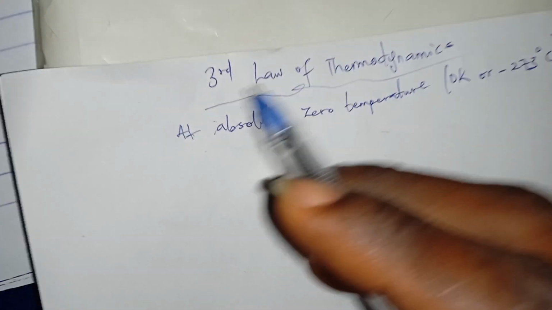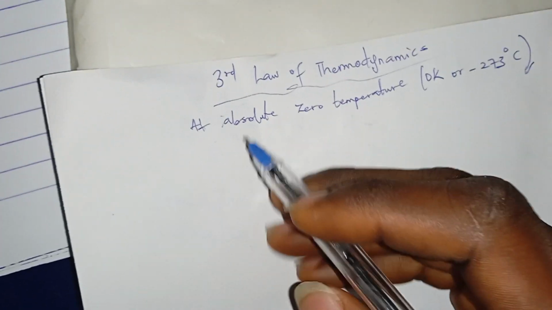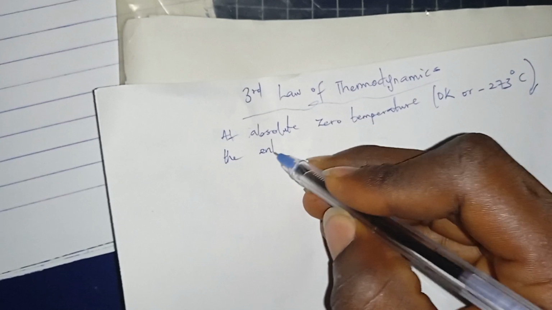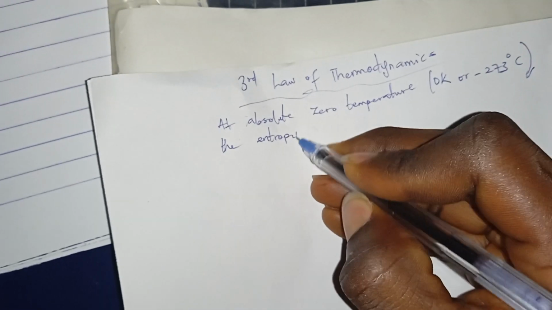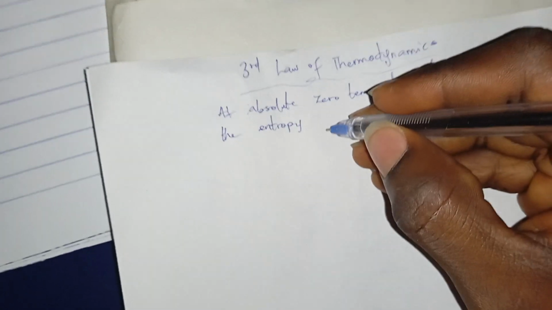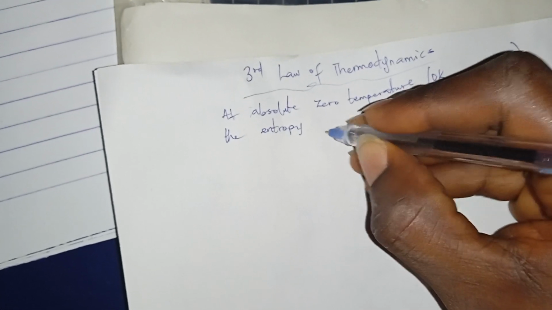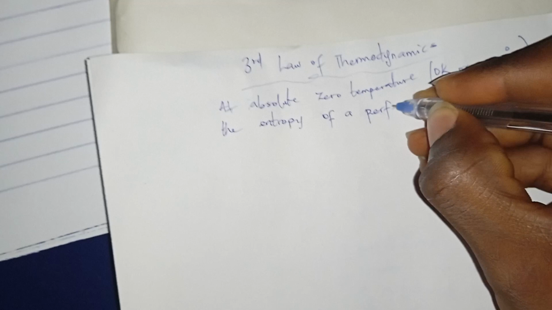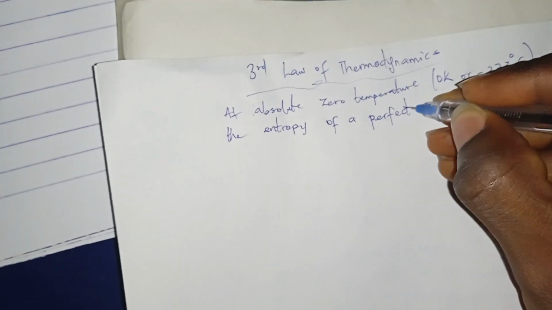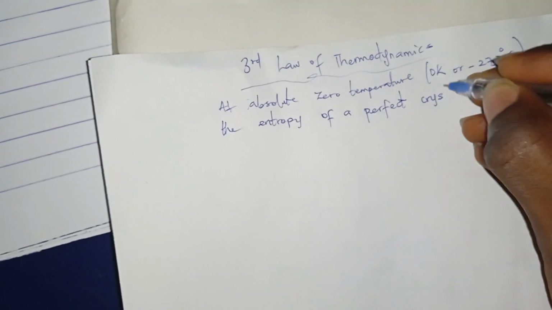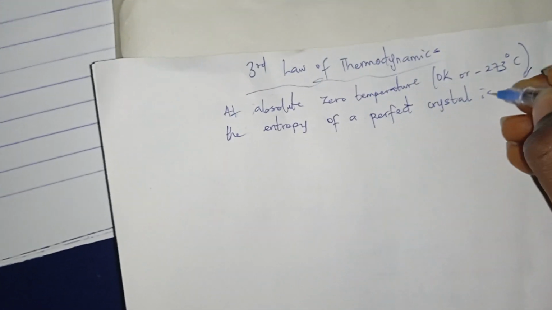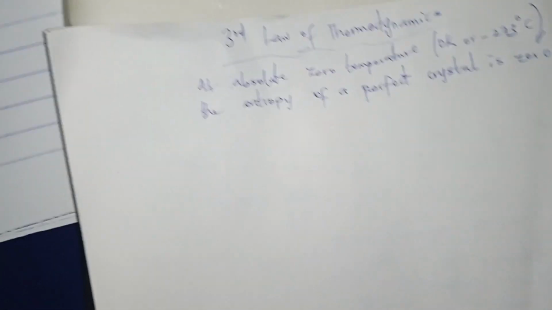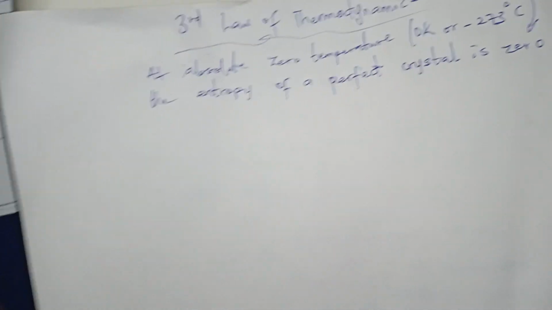You see, at absolute zero temperature, the entropy of a perfect crystal is 0. So first of all, what this law is trying to say is that there's nothing like a perfect